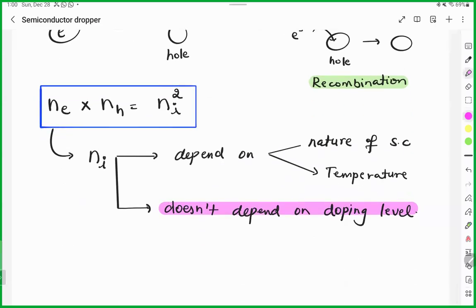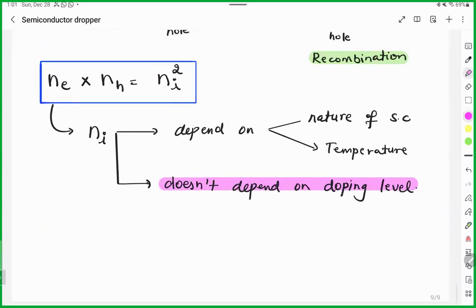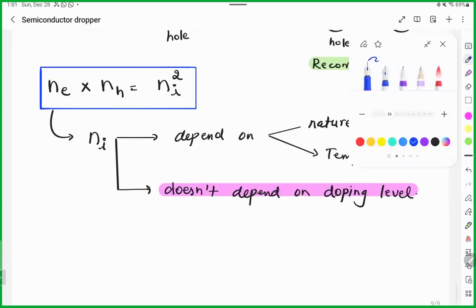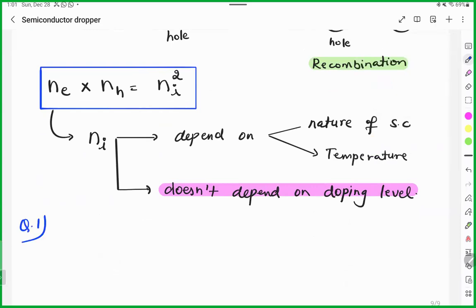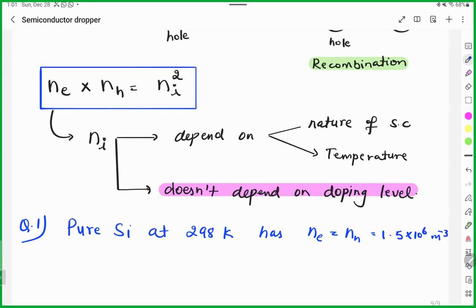Okay. To understand this, let's do a question. And now we'll do a PYQ also. First question. Write it down. Pure silicon at 298 Kelvin temperature has an equal number of holes and electrons, equal to 1.5 into 10 raised to power 16 per meter cube, per unit volume.